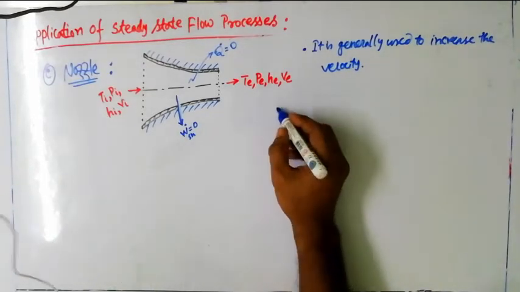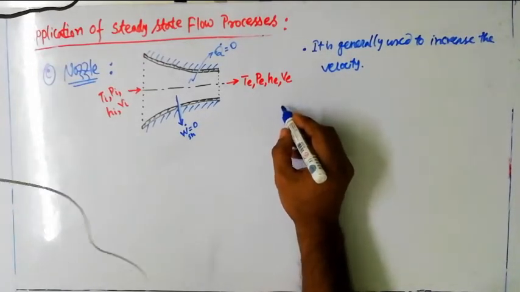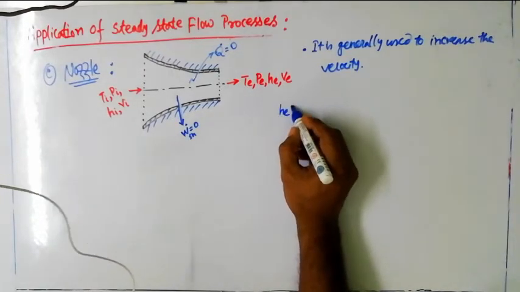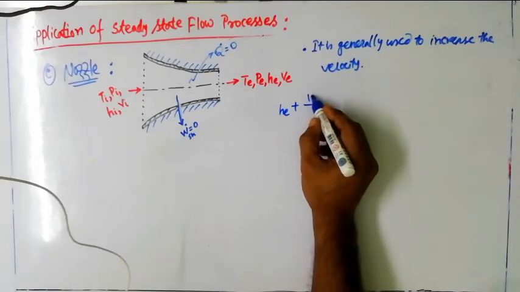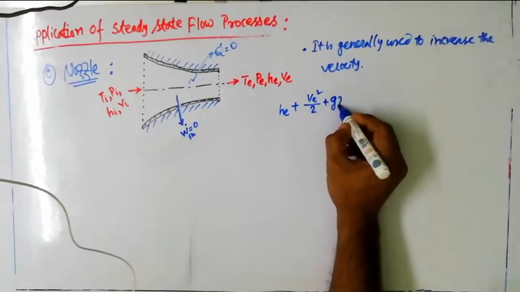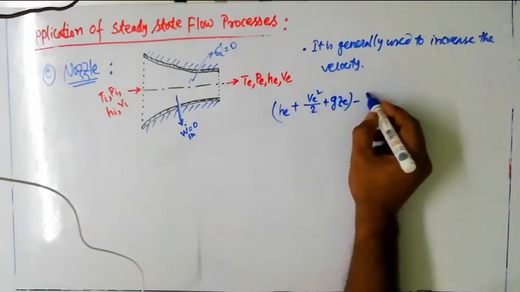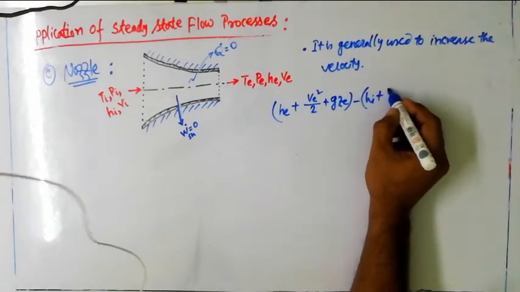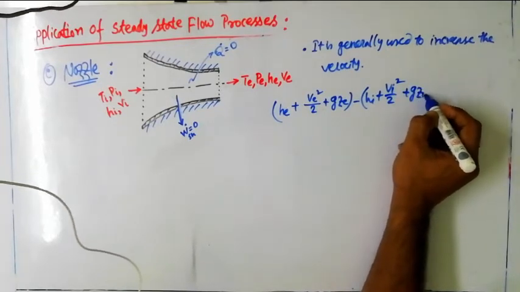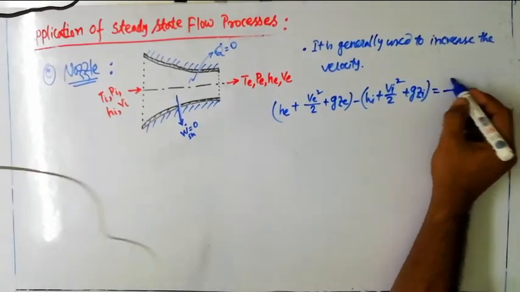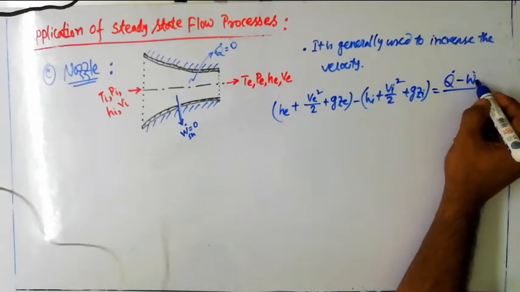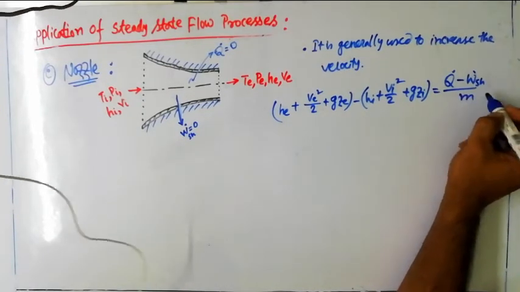So after application of the first law to steady flow, the steady flow energy equation looks like this: He plus Ve square by 2 plus Ze, minus Hi plus Vi square by 2 plus Zi, equals Q dot minus W dot Sh by M.